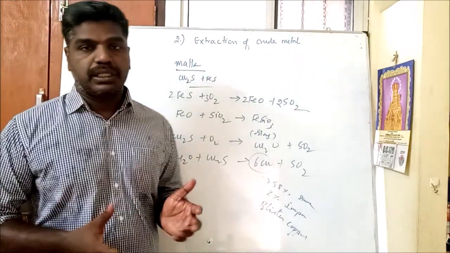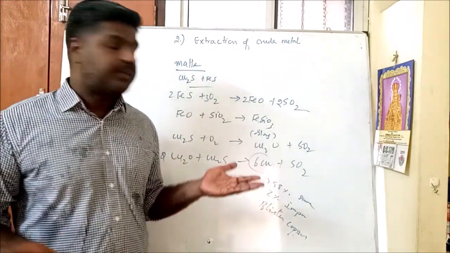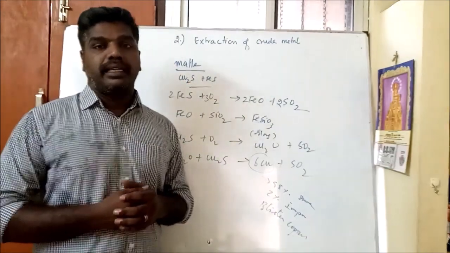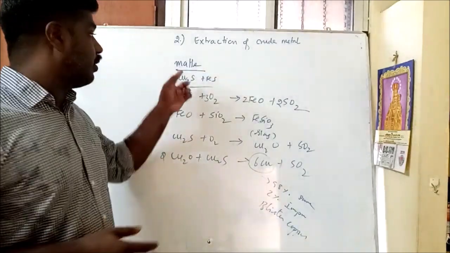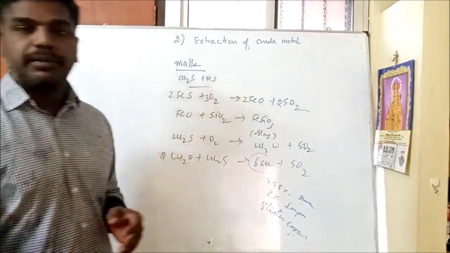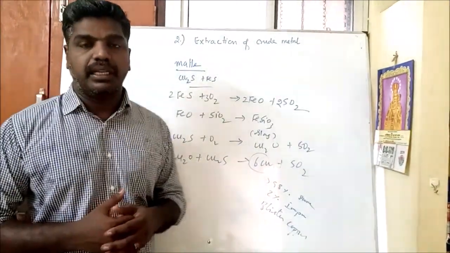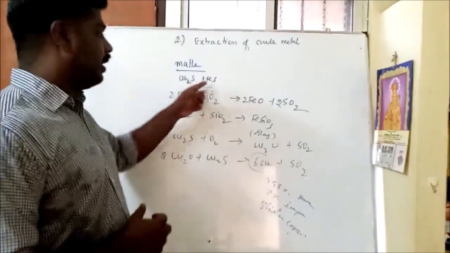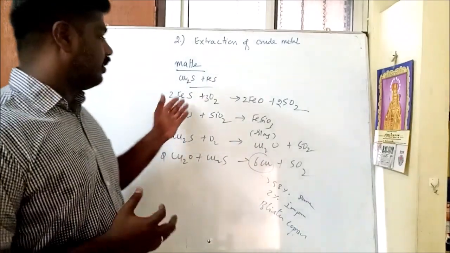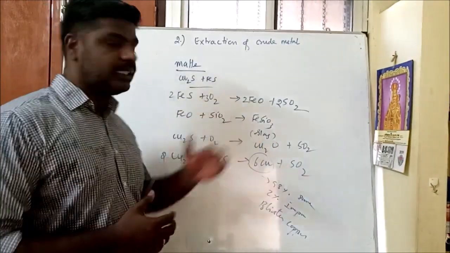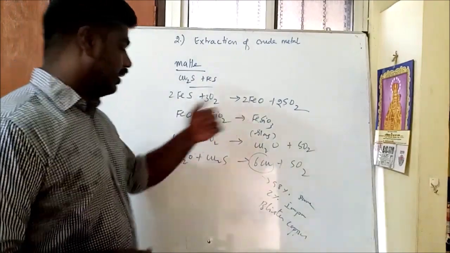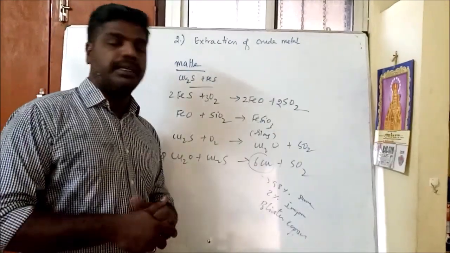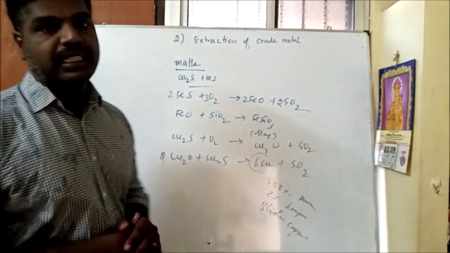During this process, at the bottom of the blast furnace, two soluble compounds are obtained: one is copper sulfide and the other iron sulfide, or ferrous sulfide. This we call matte. This matte is transferred into the Bessemer converter with a little addition of silica and hot compressed air is passed. The following reactions take place. The impurities like ferrous sulfide are removed as iron silicate slag. The remaining copper sulfide is converted into copper. That means metal oxide is reduced to metal. Okay, this is the reduction process.